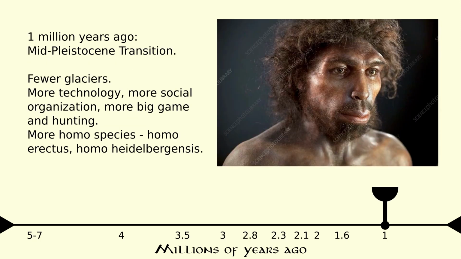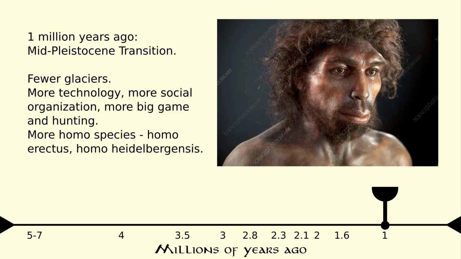1 million years ago. More new species evolve as we get closer to Homo sapiens. Homo erectus is now widespread and pretty much everywhere. From this point, we start to find fossils of Homo heidelbergensis, Homo neanderthalensis, and finally Homo sapiens. The lineage is unclear and we don't know exactly which species descended from which other species.